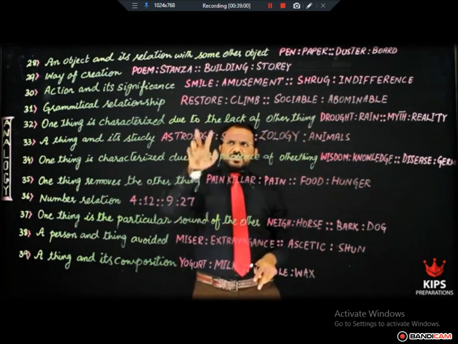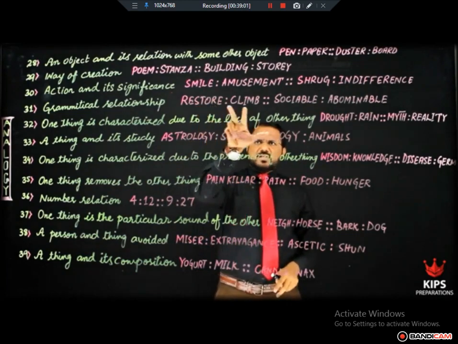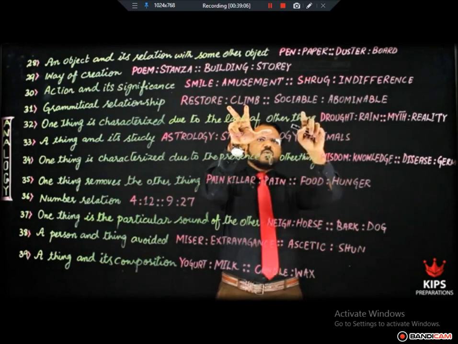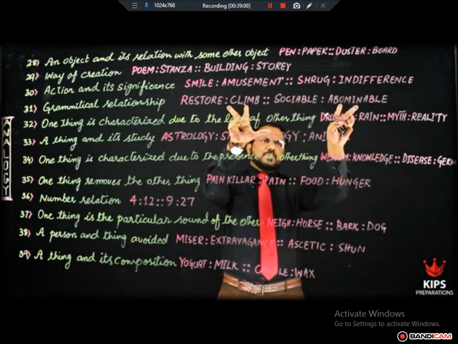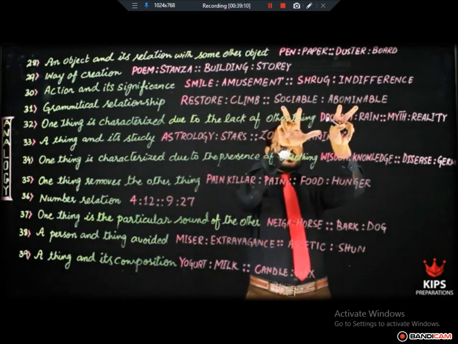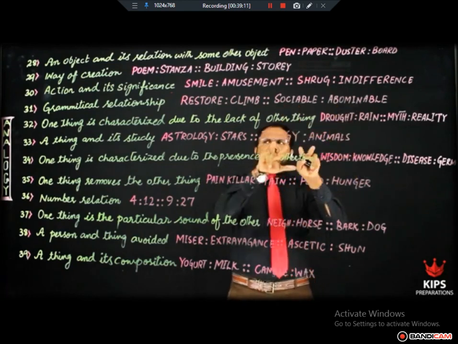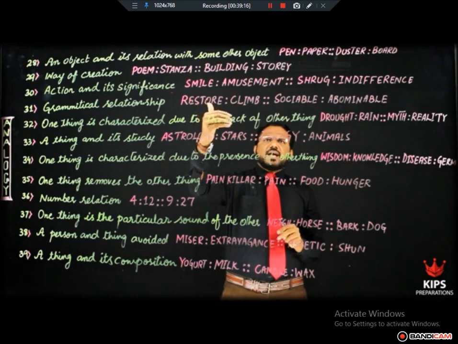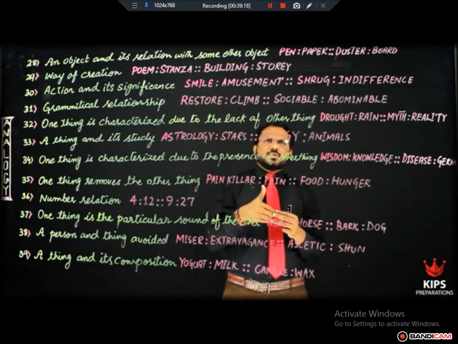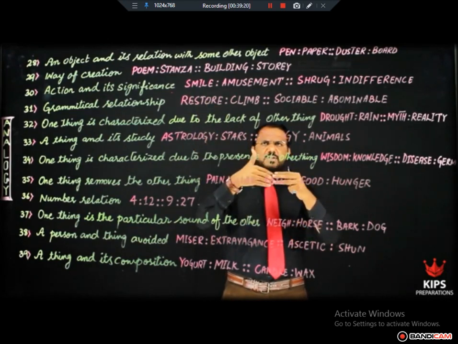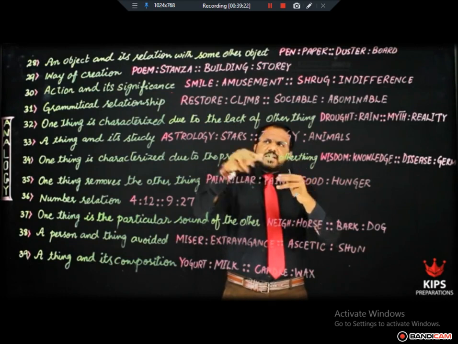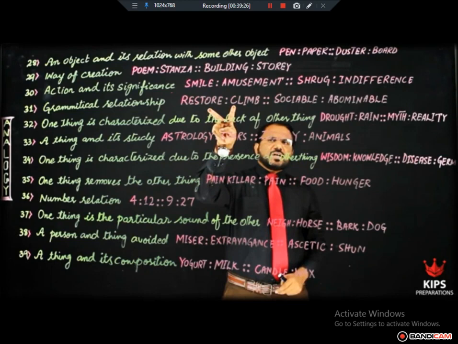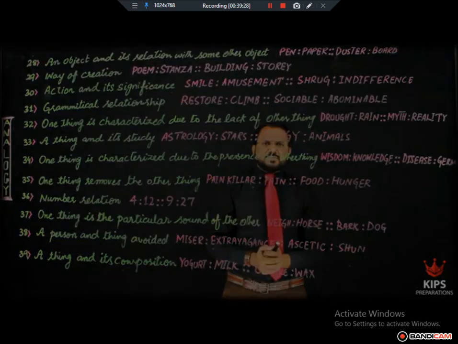Had it been like this, restore and climb was your question, and in the answer pairs, one was sociable and abominable, both adjectives, and the other would be, for example, come and go. In the pair come and go, both the words are verbs, and in the question, both the words are also verbs. Then you will prefer your answer come and go.